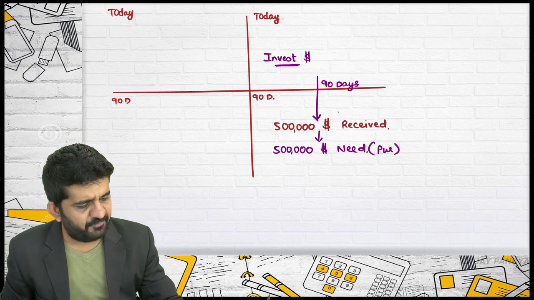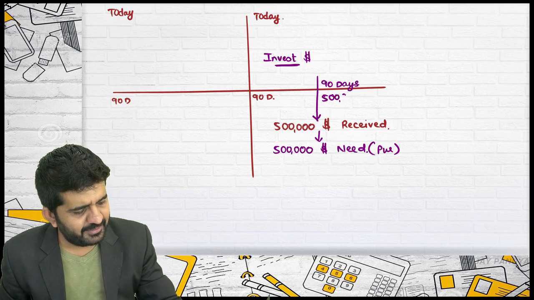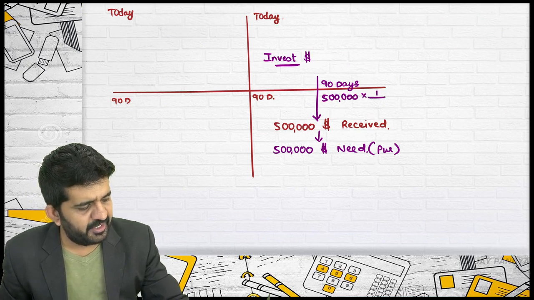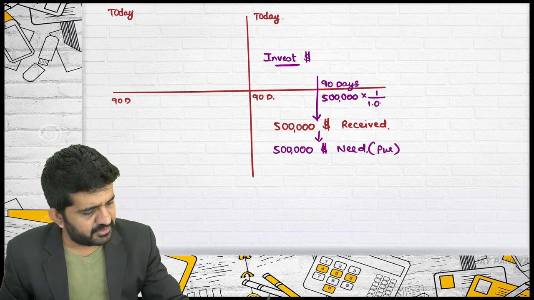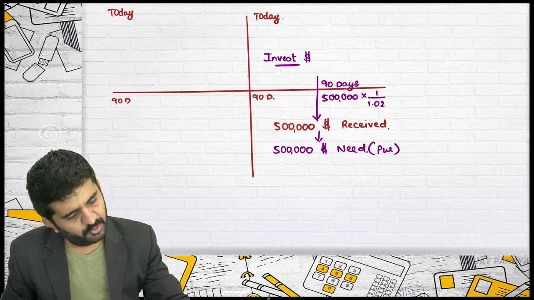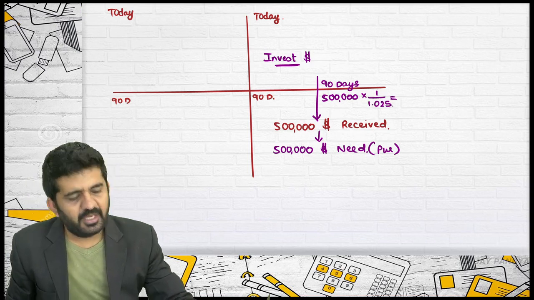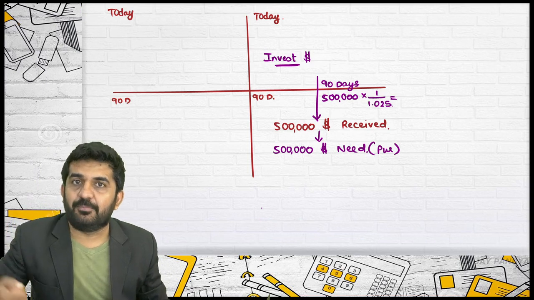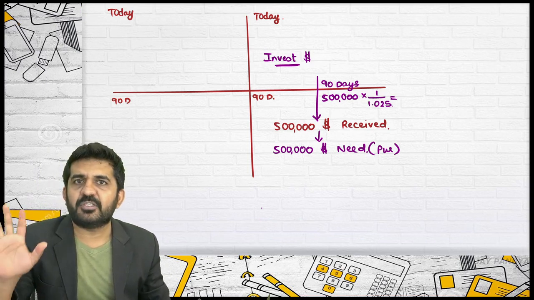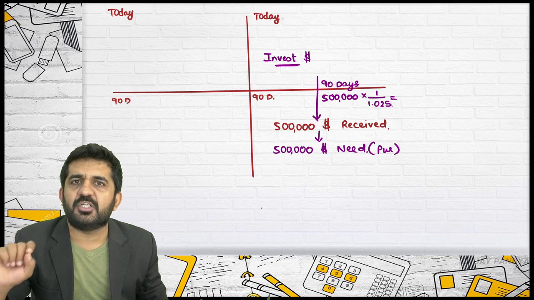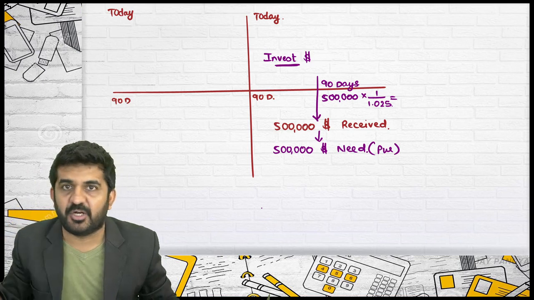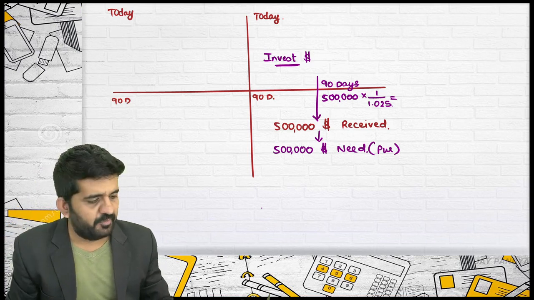So how much dollar should you invest? Discount it by 2.5%. 5 lakh into 1 divided by 1.025. I have discounted it by 2.5%. Why 2.5%? I am assuming 2.5% is the rate for 90 days and not per annum. If it was per annum, we would need to convert it into 90 days.